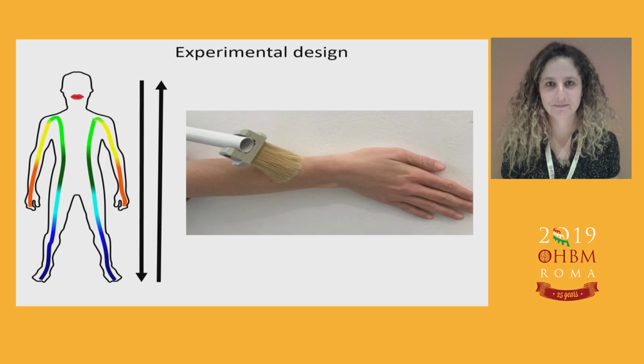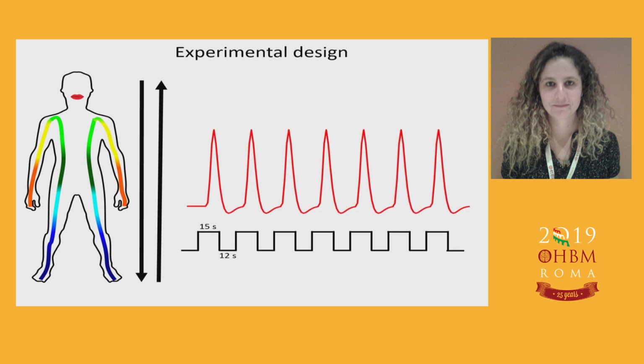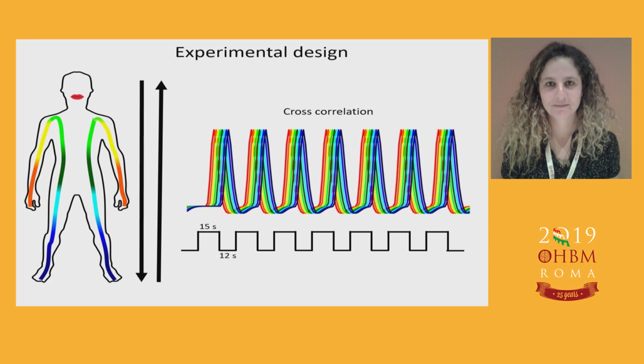Each body cycle lasted 15 seconds and was repeated 7 times. In order to generate a response map, we first defined a prediction by convolving the boxcar function with a hemodynamic response, and then applying a cross-correlation analysis to compute different correlation values that correspond to different body parts.